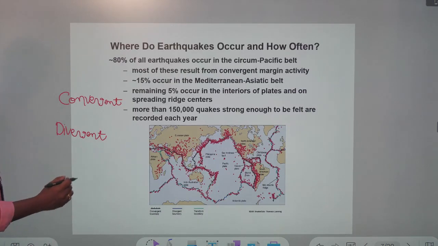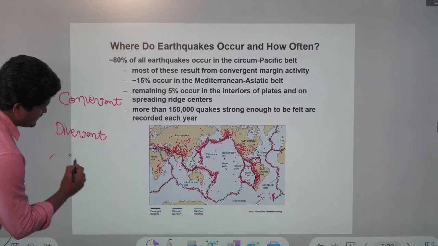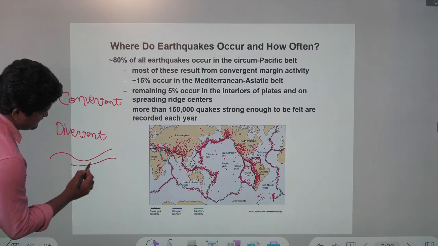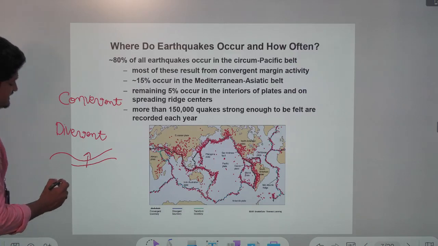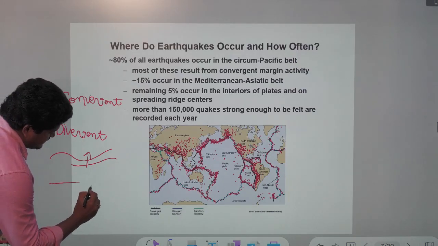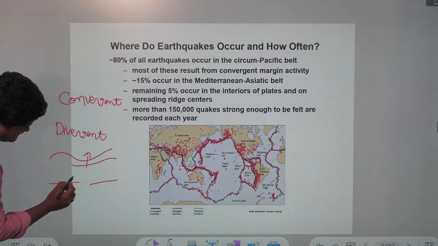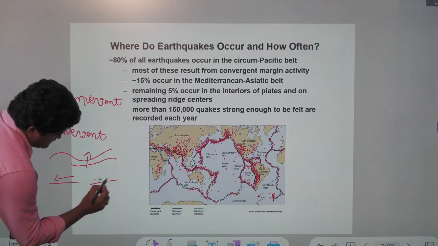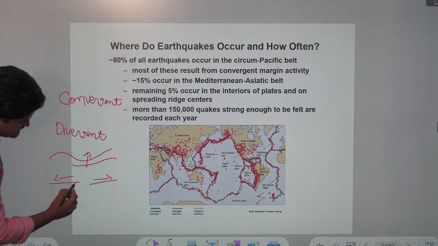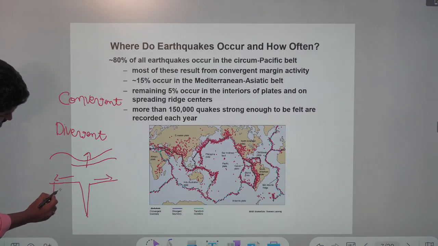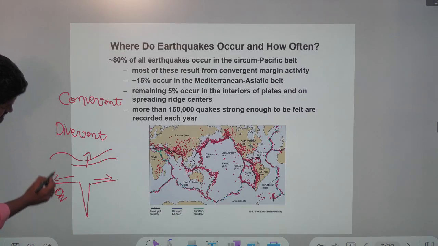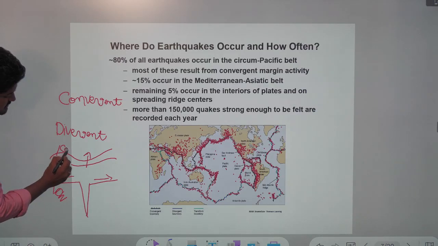Convergent means two plates collide or slide past each other, and at that time earthquakes occur. Divergent means energies are released as plates move away from each other, and at that time trenches are formed. So this is the divergent boundary, and this is the convergent boundary.